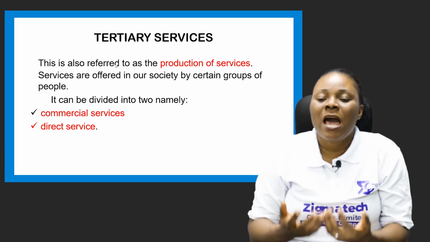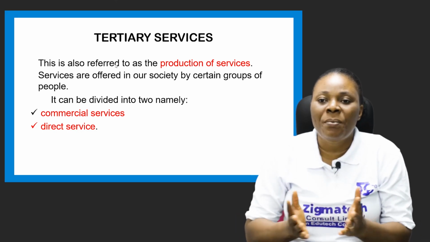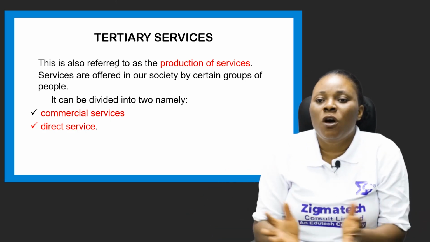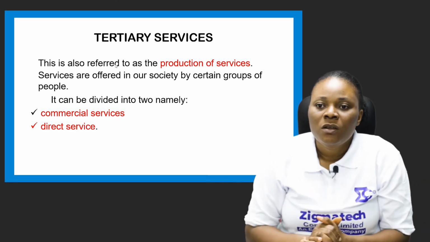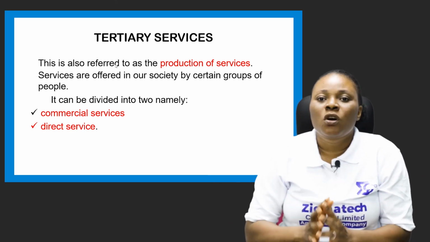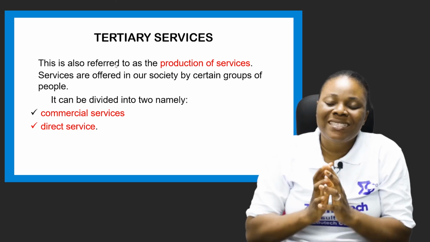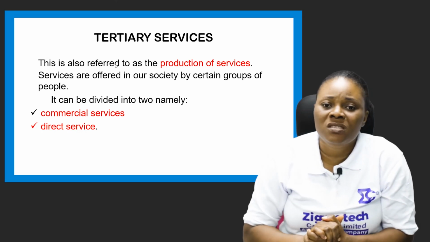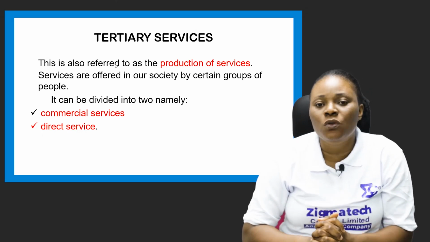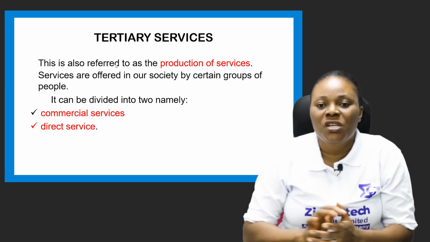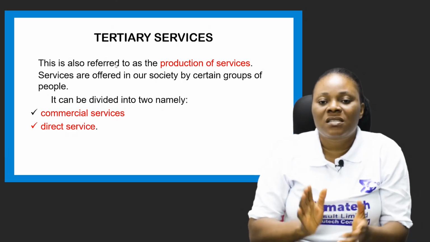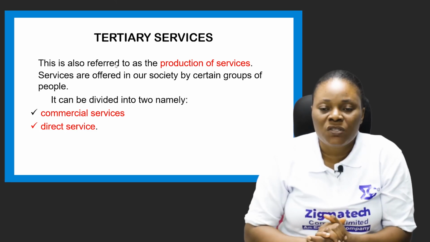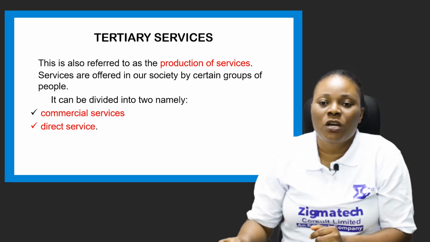Services are like help rendered to people for which you pay a fee. It can be rendered to individuals, a group of people, or to the public. So the tertiary service is centered on the production of services. And this tertiary production stage can be subdivided into two, namely the commercial services and the direct services. So you can see that this area is the production of service.